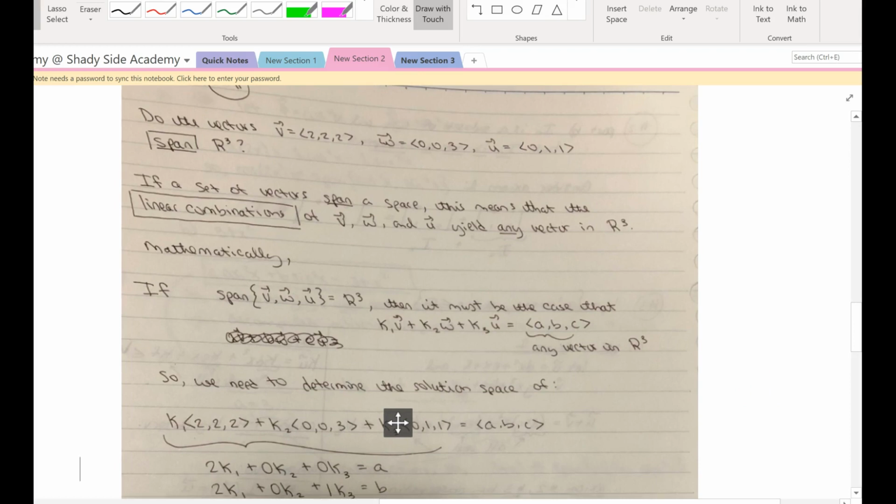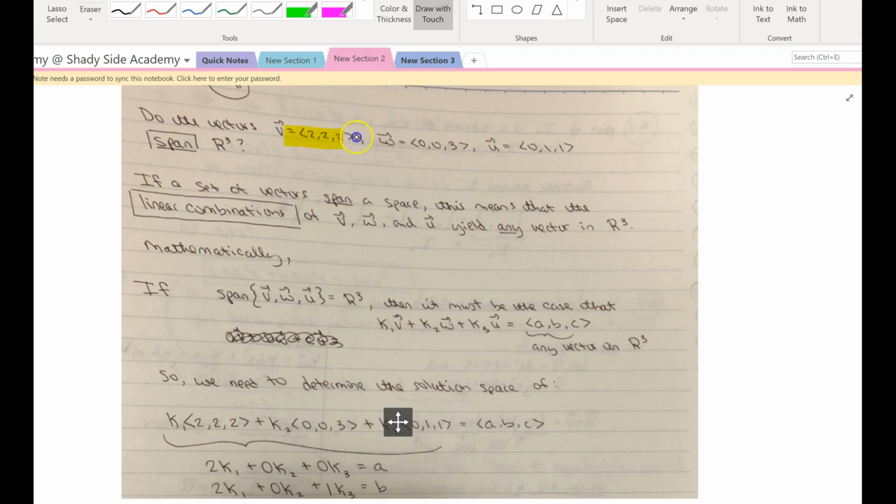So here's a question, and this is kind of what we're heading into next here, the final finishing touch on this last new topic. Adam Bazone asked once, what is this? How does this all tie into what we've been doing so far? Okay, well, here is part of the answer. The question is, do these vectors right here span R3, 3 space?